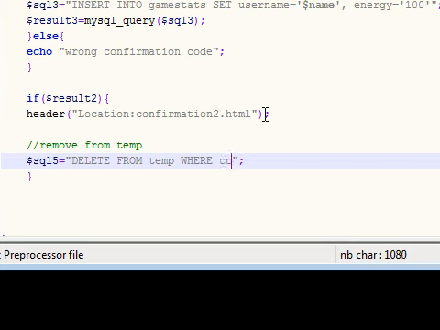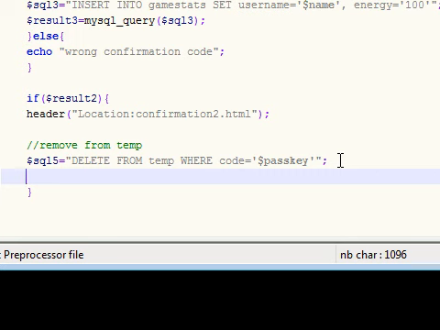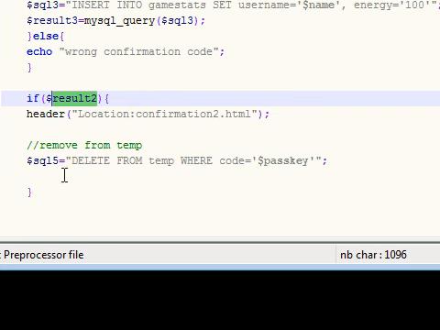DELETE FROM temp WHERE code is equal to, and remember our variable is called passkey. Since this is the same variable, we didn't change it, it's going to take all your information from where you had that temporary data, look for the passkey, and delete it. And if you're saying, why would I want to delete that? It's because you already have the information now. If result 2 worked, which means all that information was stored in your permanent database, you can delete it from your temporary.